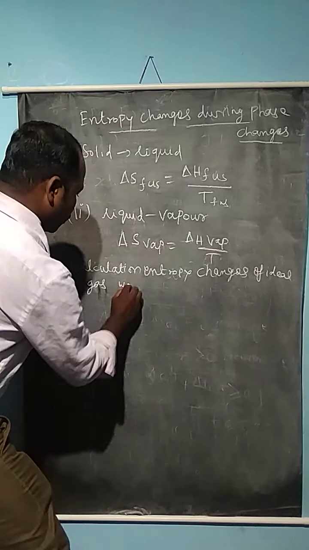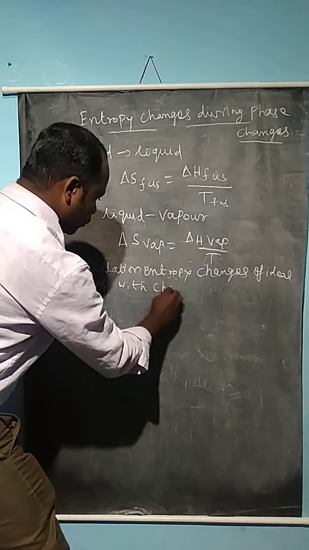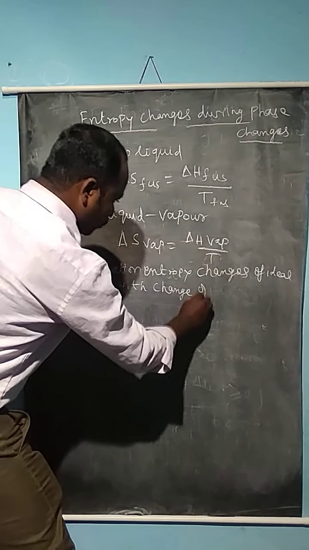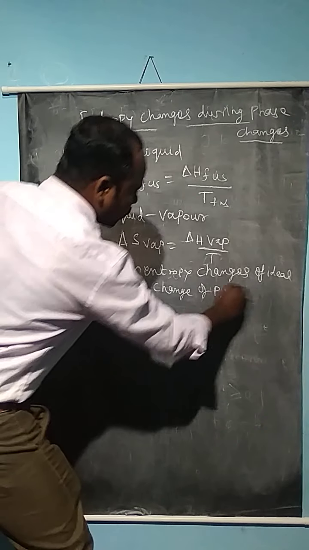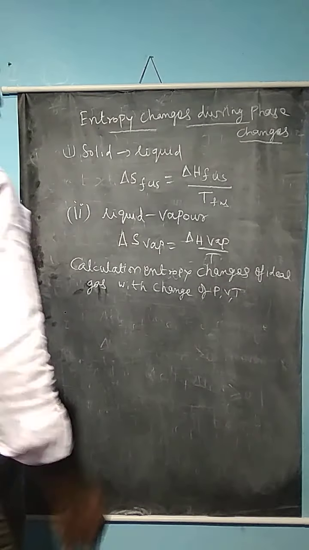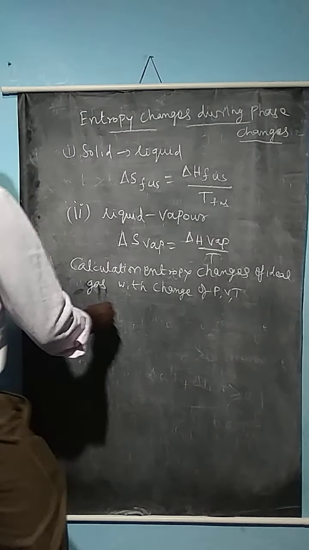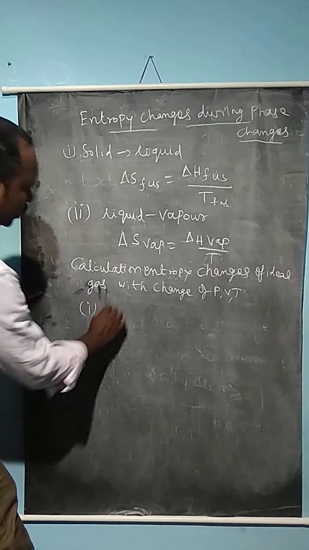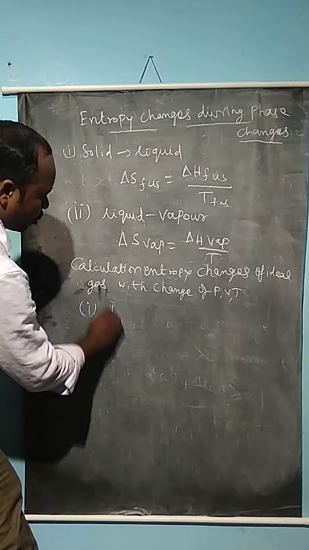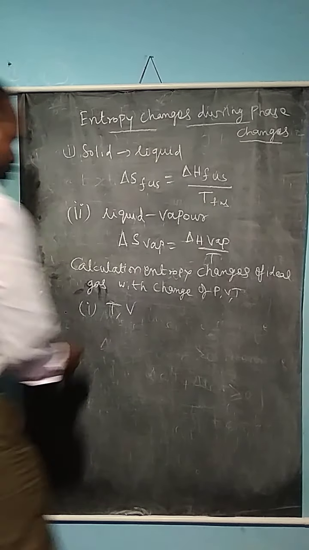Here three variables are present, pressure, volume and temperature, but we can consider only two variables. First of all, the case when the temperature and volume change. These are the two variables.